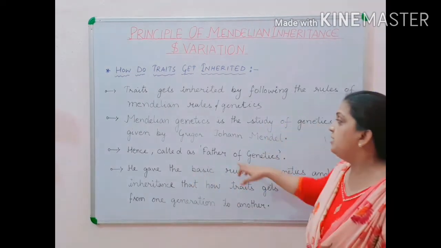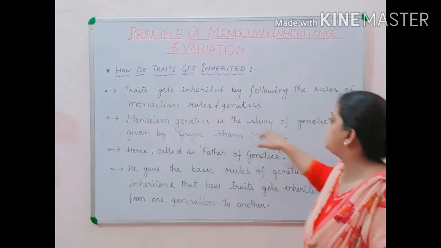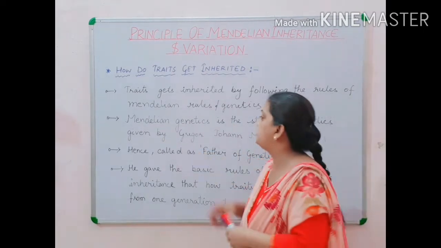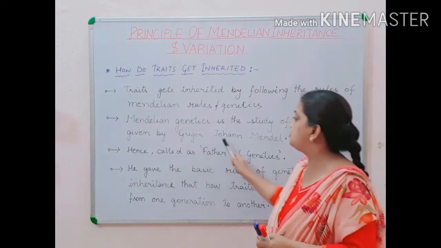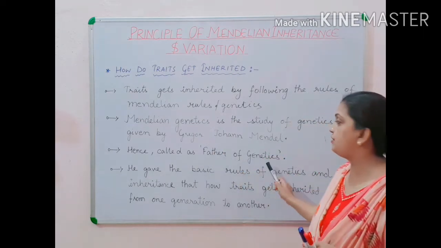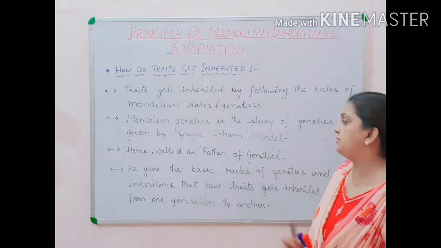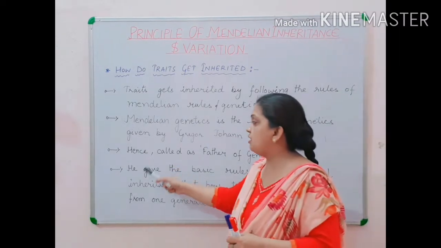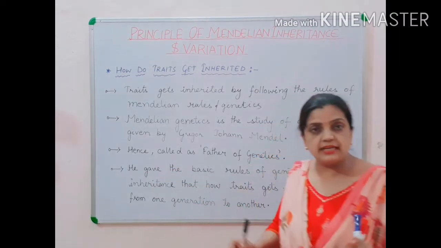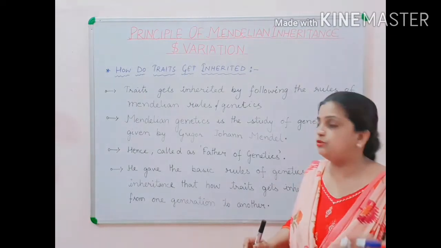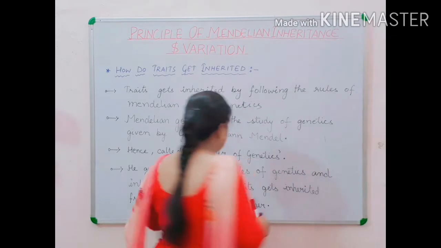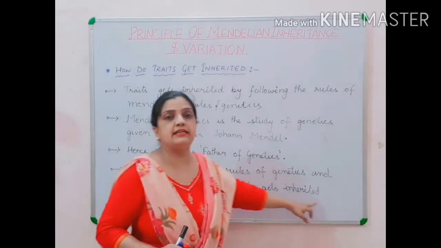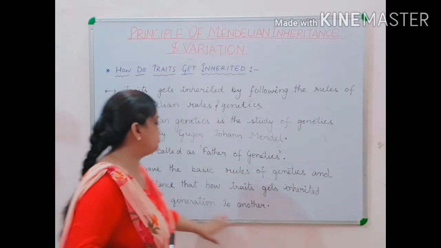Now children, Mendelian genetics is the study of genetics given by Gregor Johann Mendel. And this Gregor Johann Mendel was called the father of genetics. We know it. He gave the basic rules of genetics and inheritance, how traits get inherited from one generation to another.